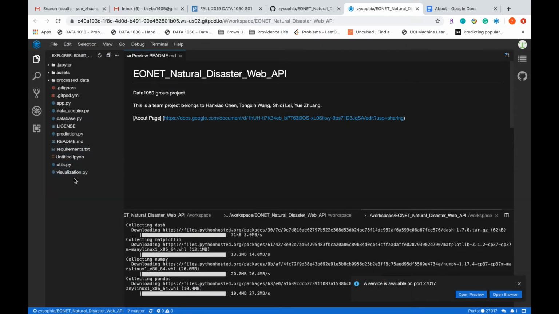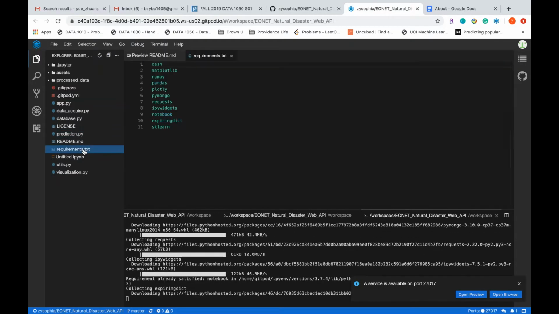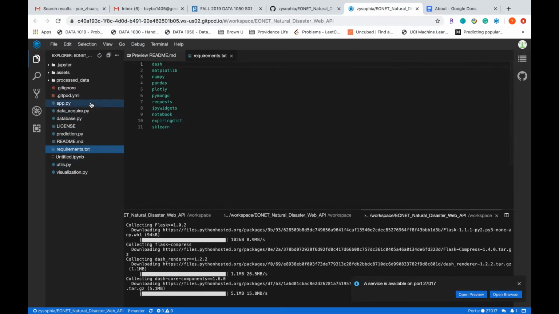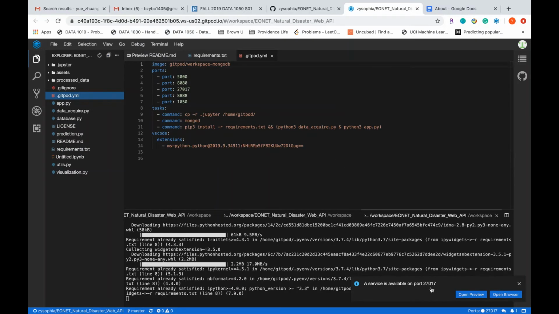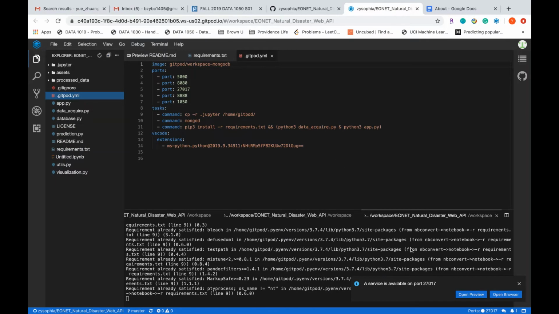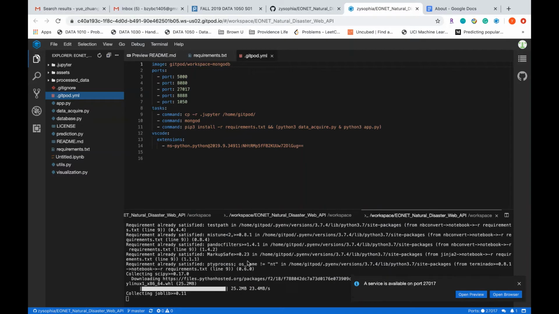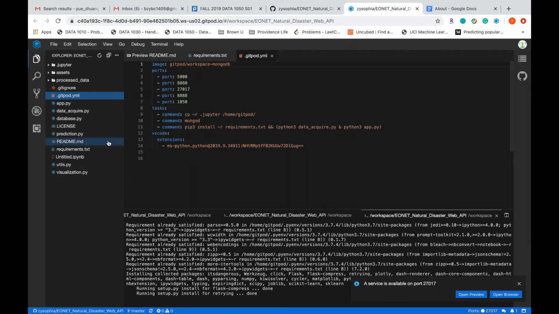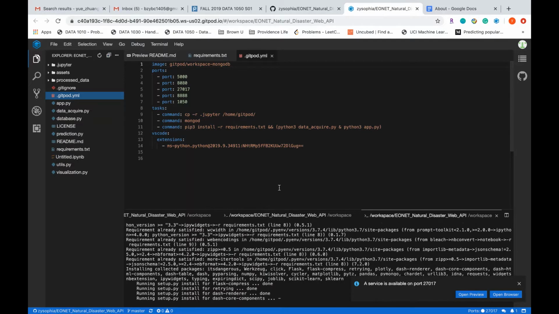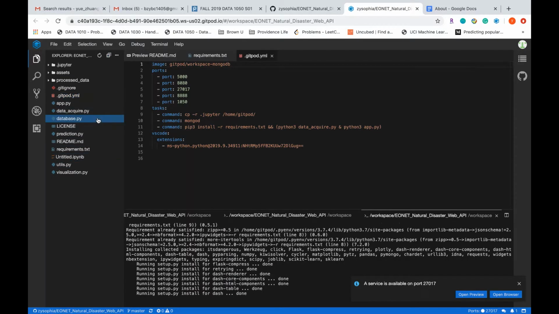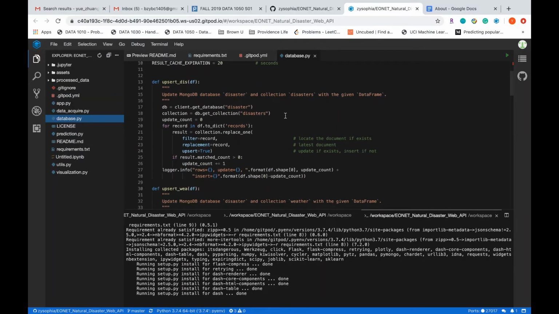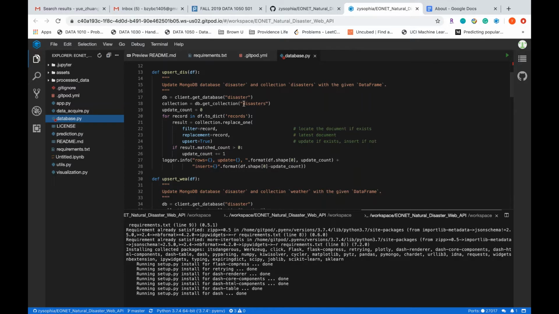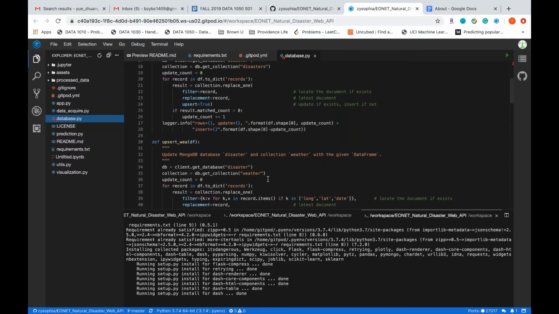I will first show you the requirements.txt and the YAML file. Now the port for MongoDB is available here. In our project, we have one database with 2 collections in MongoDB, called disasters and weather.